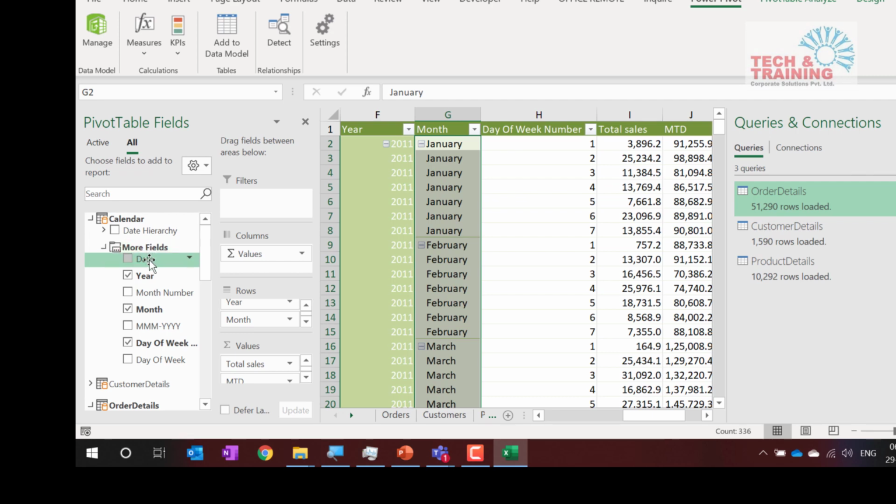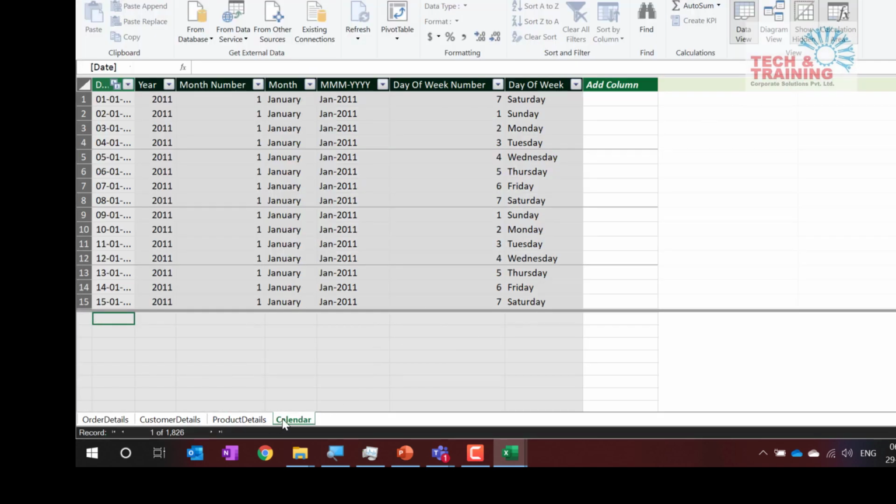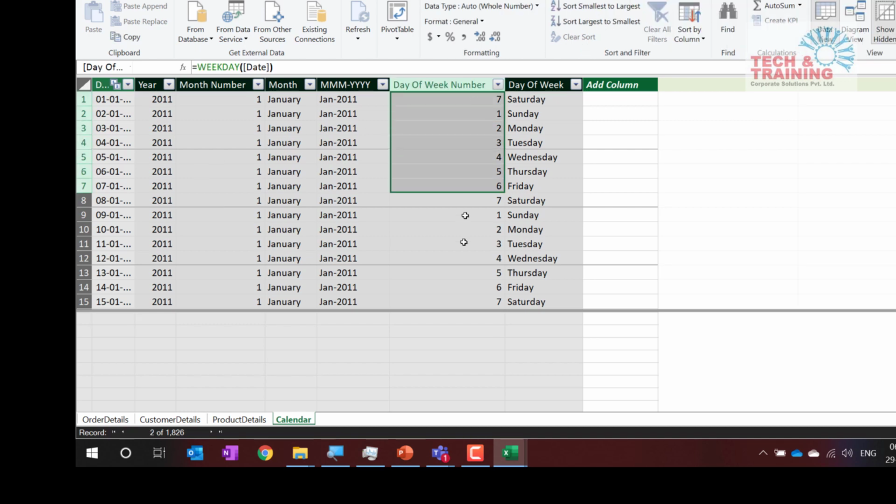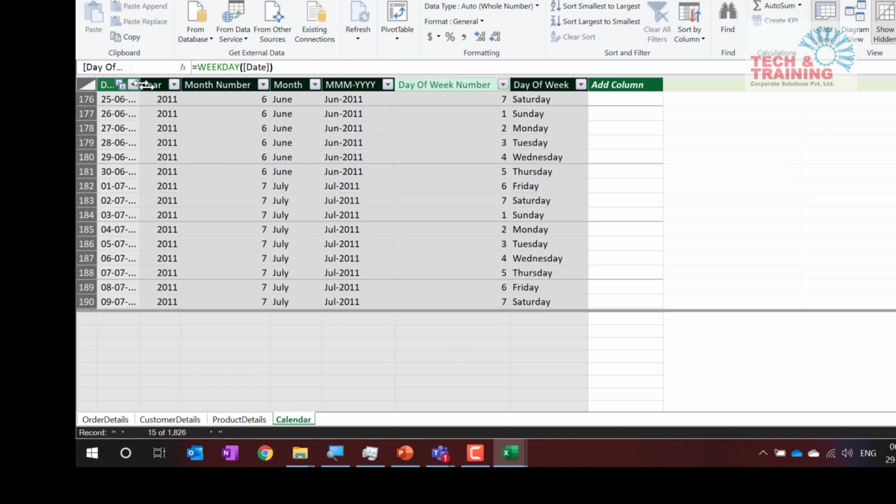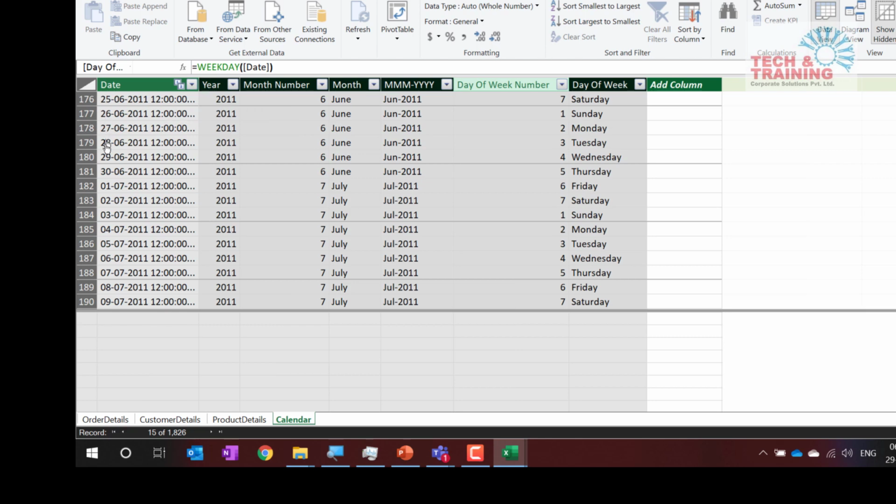Okay, so here, let's say if we have this kind of problem, how do we solve this problem? Right? So we go to this data. I actually miscalculated that. See, this is only the day of the week. It does not give you the date. This is 25, 26, 27, 28, 29, 30. It does not give you that. So how do we calculate that? Let me show that to you here.